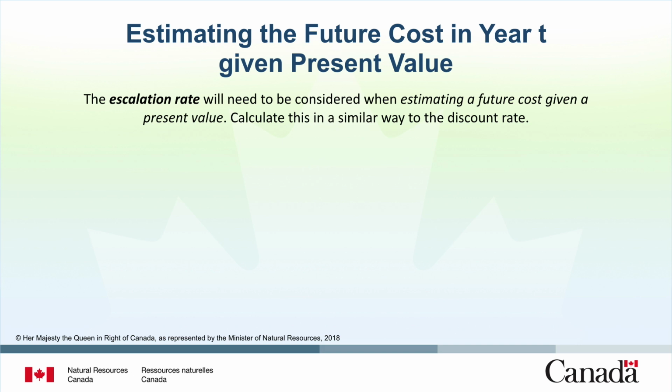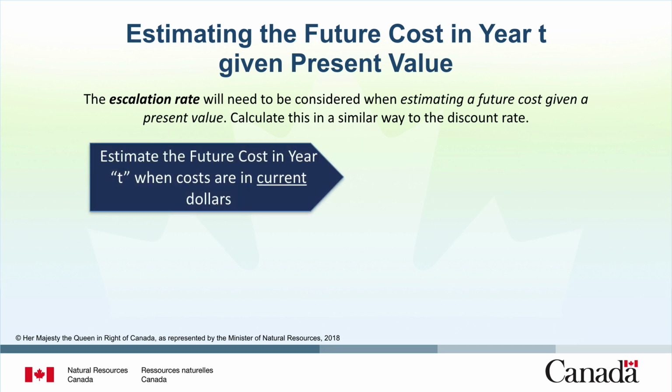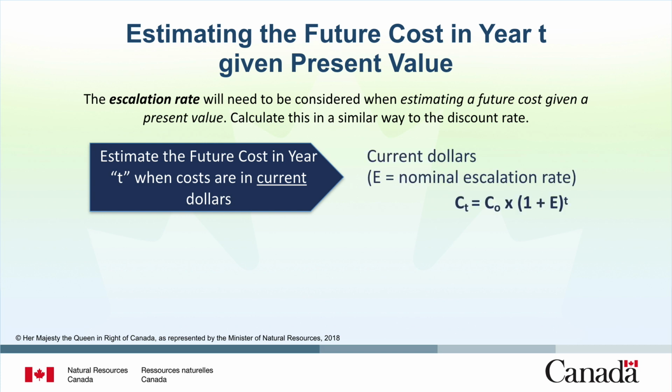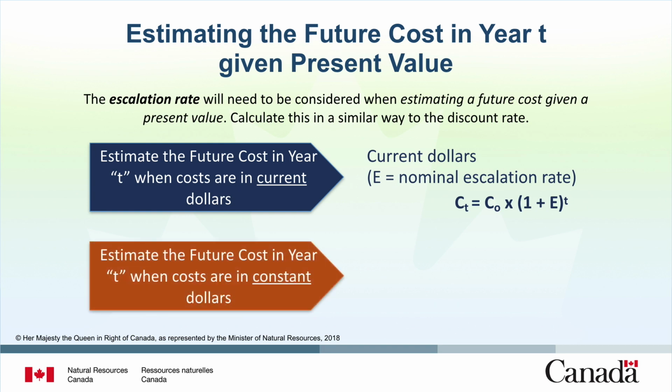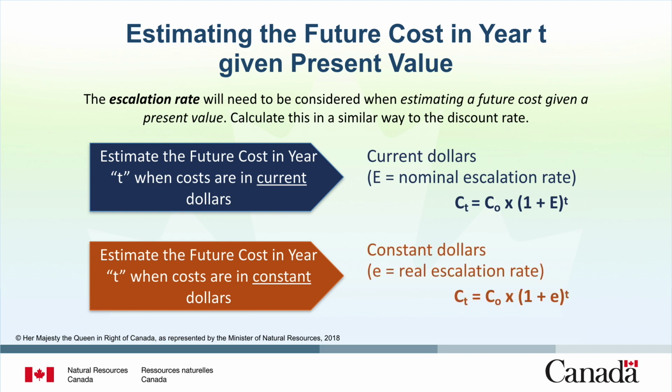The escalation rate will need to be taken into account when estimating a future cost given a present value. We calculate this in a similar way to the discount rate. To estimate the future cost in year T, when costs are in current dollars, use the nominal escalation rate. To calculate the future cost, multiply the cost in year 0 by 1 plus the nominal escalation rate to the power of T. To estimate future cost in year T, when costs are in constant dollars, use the real escalation rate. To calculate the future cost, multiply the cost in year 0 by 1 plus the real escalation rate to the power of T.